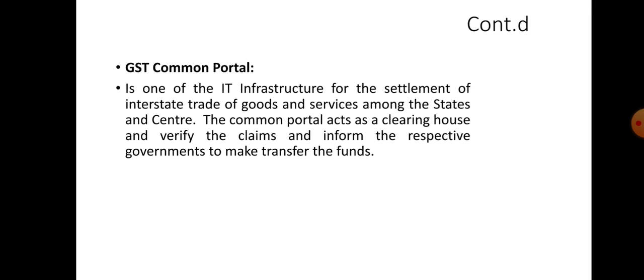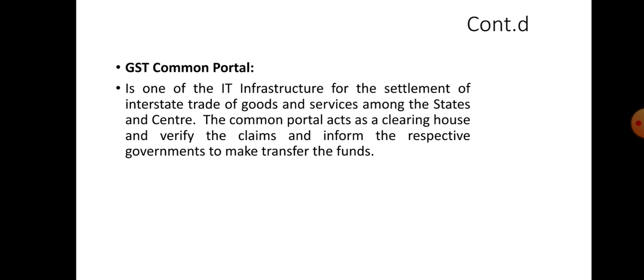The GST Common Portal is an electronic portal managed by the GSTN, that is Goods and Services Tax Network. It has been set up by the government to establish a uniform interface for the taxpayers.